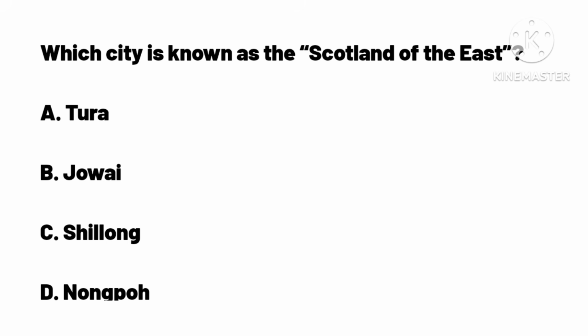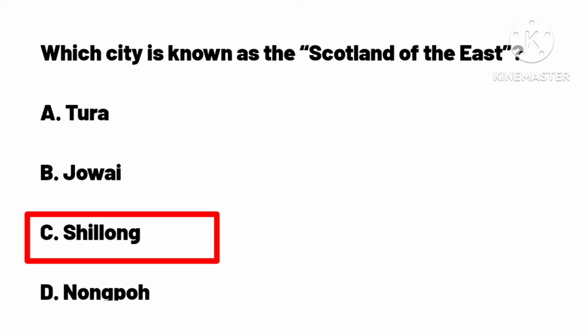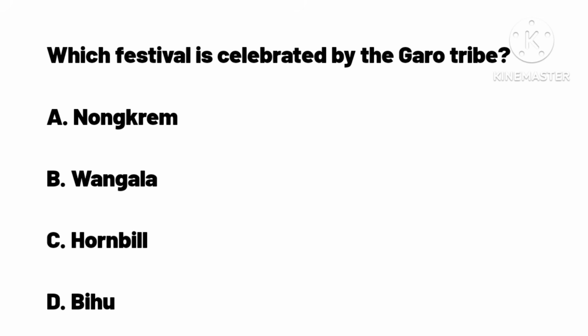Which city is known as the Scotland of the East? A. Tura. B. Jowai. C. Shillong. D. Nongpoh. Answer C. Shillong.